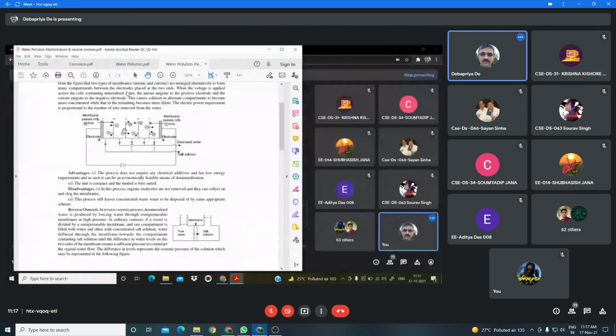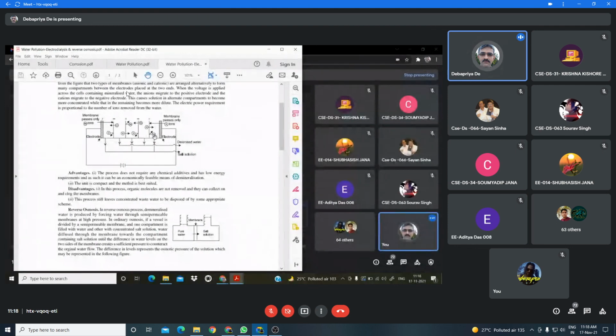Whereas in this region, you follow the mouse pointer, the water which is present does not contain any cation or anion. In this other region, the cations and anions are accumulated, but in this region, the water does not contain any ions.